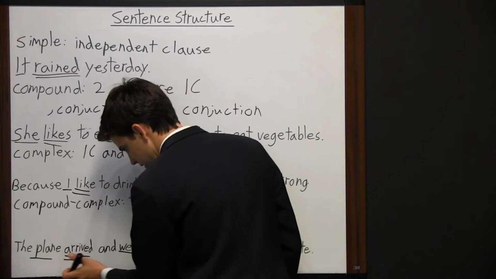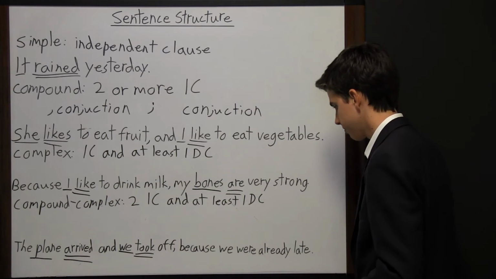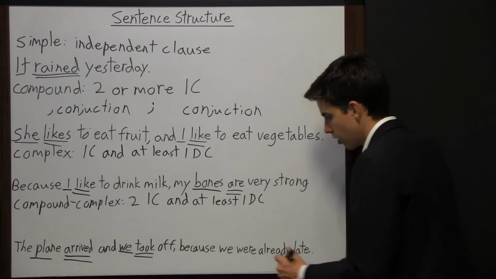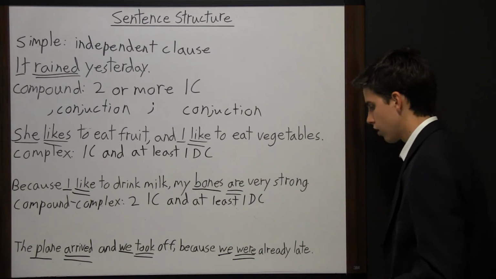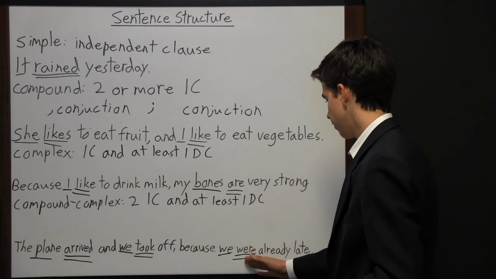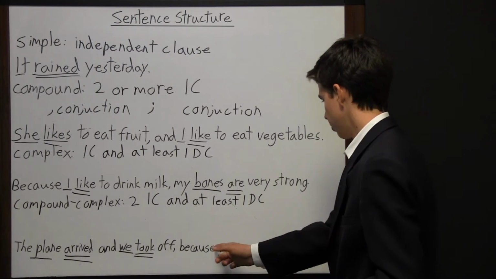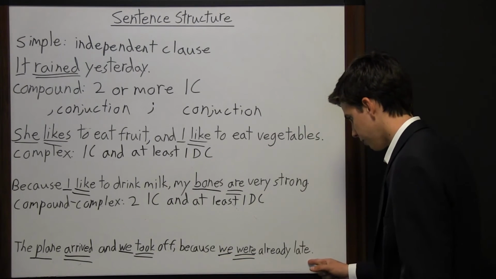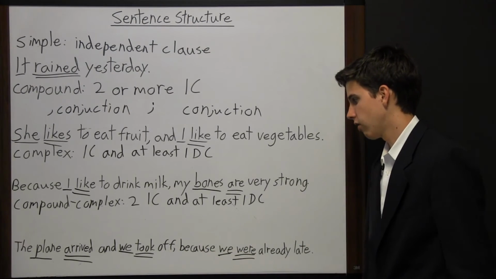So this is an independent clause right here because it can stand alone. And this is an independent clause. Now right here we have a dependent clause. Again, we have a subject and we have a verb. We and were are the subject and verb here, but this is not an independent clause. If we were to take the word because off, it would be an independent clause. We were already late. But because of the word because, it's now a dependent clause.